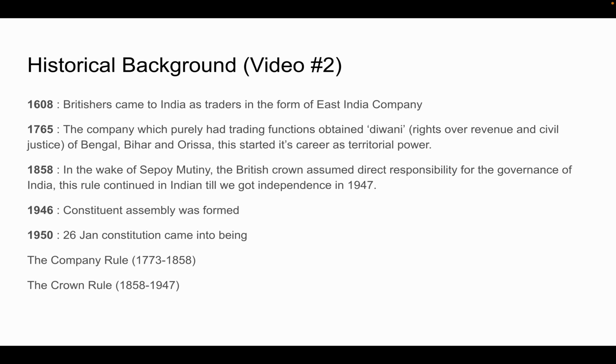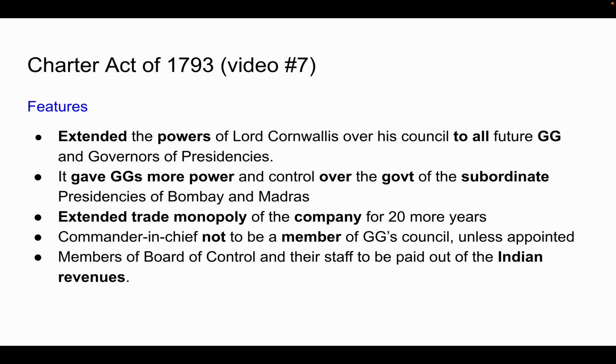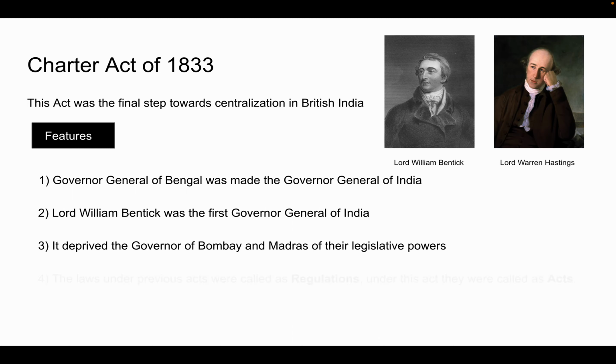So this whole period is basically divided into two parts. First is the company rule from 1773 to 1858, and second is the crown rule, which is from 1858 to 1947. First we studied the company rule. Within the company rule we had different acts, which we are going to revise right now, and then from tomorrow we are going to start the crown rule. So now let's get back to the revision part. Let me quickly go to the slides.